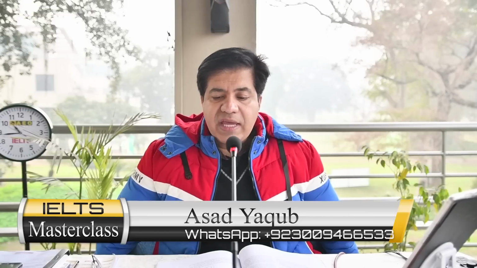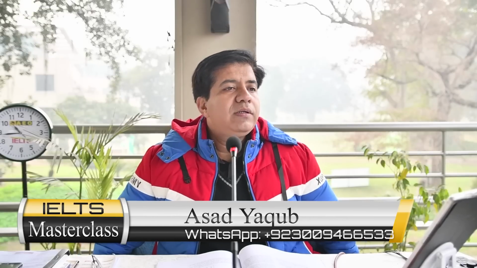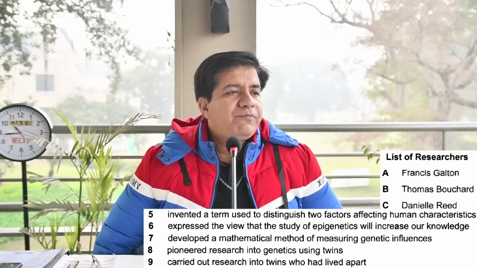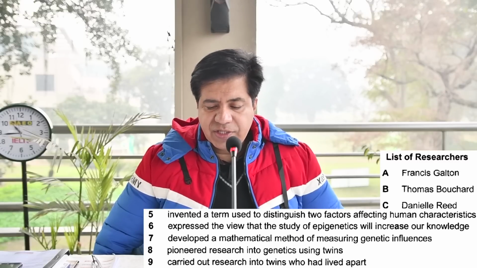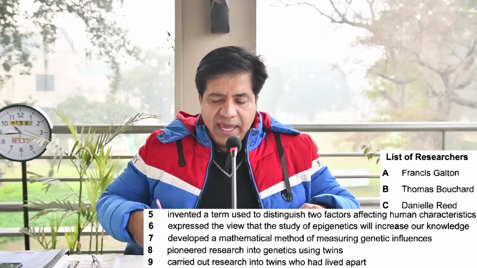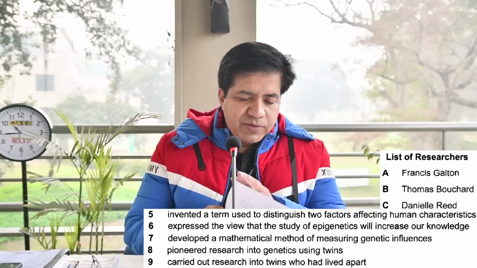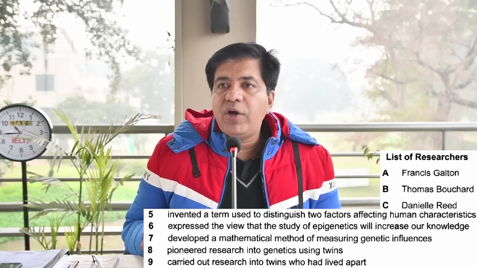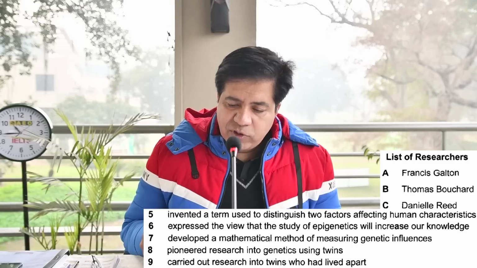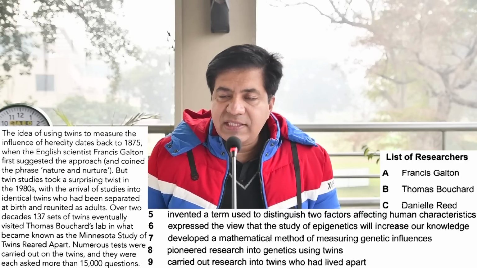Okay, now we come to questions 5 to 9. List of researchers. First of all, you should locate Francis Galton. Can you see that? First page, title page of the passage, and fourth paragraph, there is the word Francis Galton.